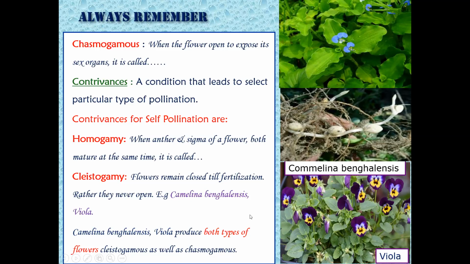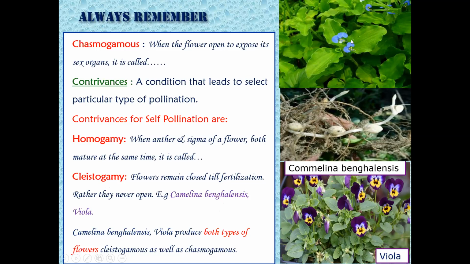For example, in case of Commelina bengalensis, this is the photograph of Commelina bengalensis as you see it in nature. Generally, we people use it during the Ganesh festival or Mahalakshmi festival. We offer it to Lord Ganesha or Mahalakshmi. We call it Aghada. So in Commelina bengalensis and in viola, these cleistogamous flowers are seen. Now you can see here the chasmogamous flower, and I have told you that they also produce cleistogamous flowers. Actually, Commelina bengalensis and viola produce two different types of flower.